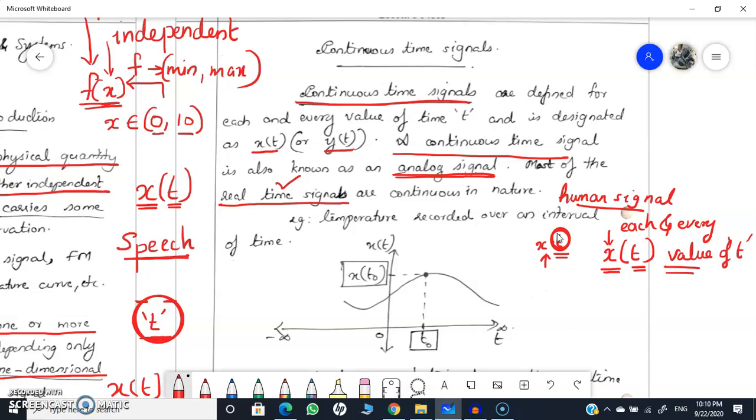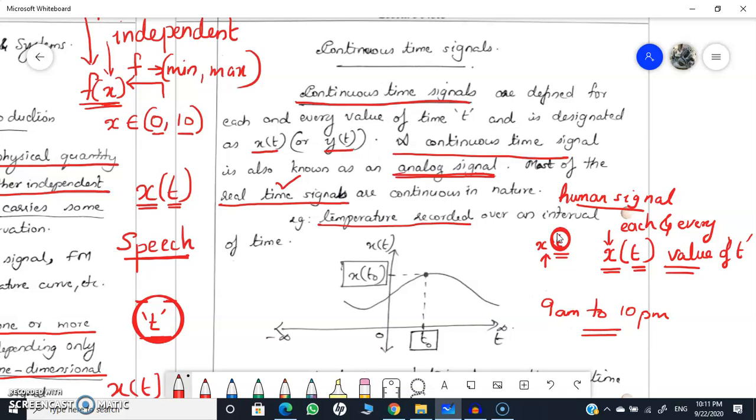Okay. Now another example is the temperature recorded over a particular interval. That means suppose I am recording the temperature of a particular room from 9 AM to say 10 PM. So I am continuously recording the temperature, means from 9 AM to 10 PM I am getting the temperature value for each and every time value. Okay, so if that is the case, it is known as a continuous time signal.